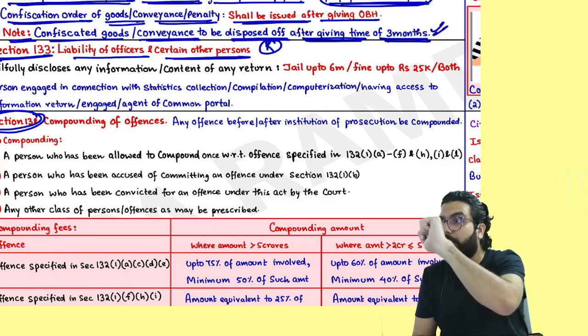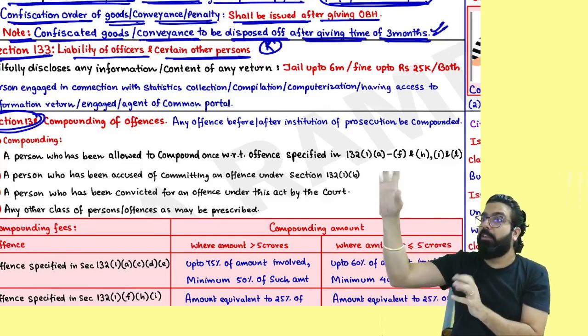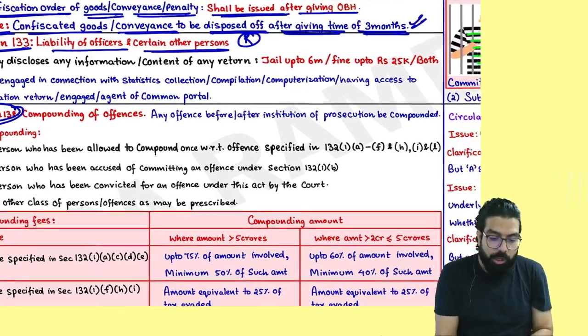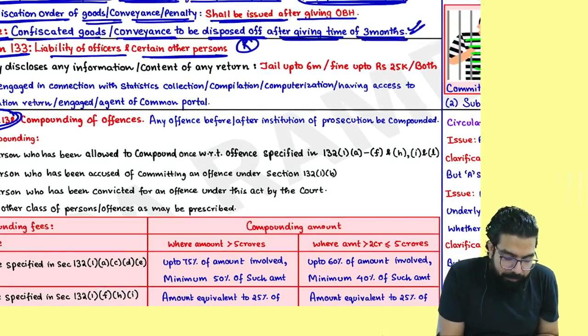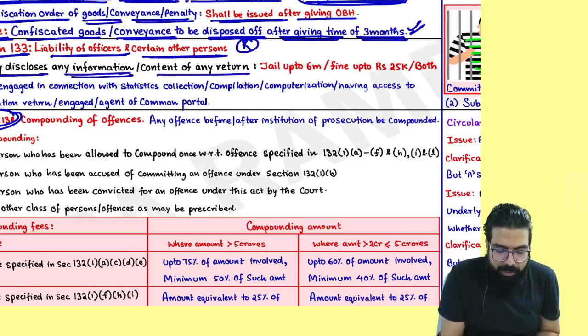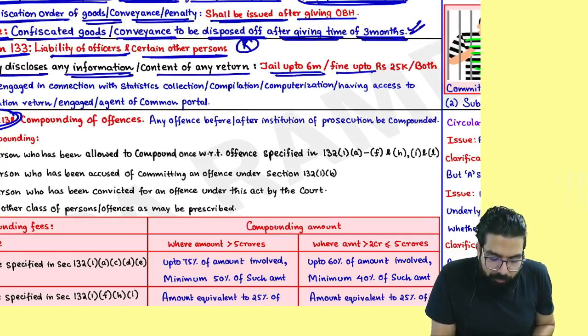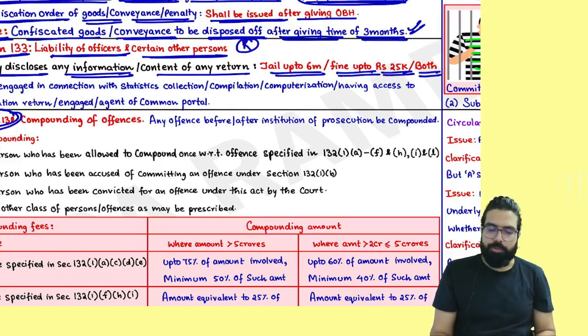You are filing your return. Anybody who is seeing your return, the GST officer, etc., should not disclose your return in the market. If they do, they will also be liable. If the officer willfully discloses any information content, then they will be jailed up to 6 months or fined rupees 25,000 or both.